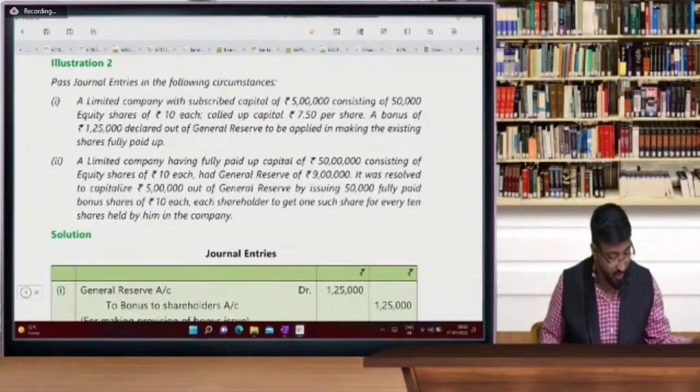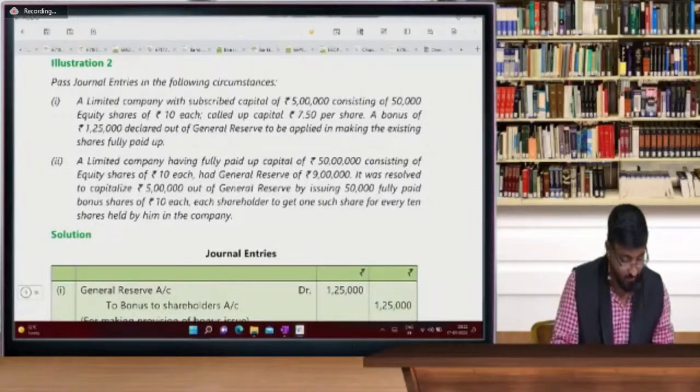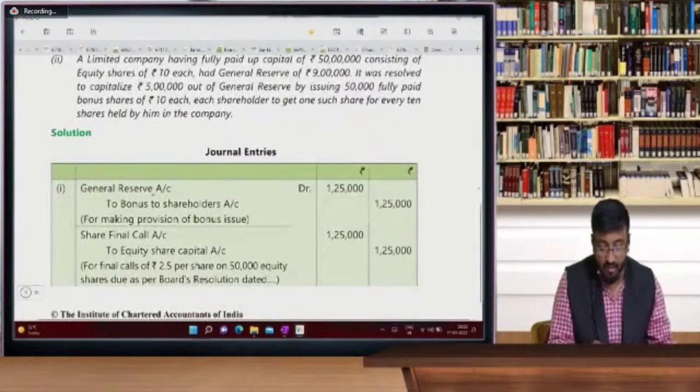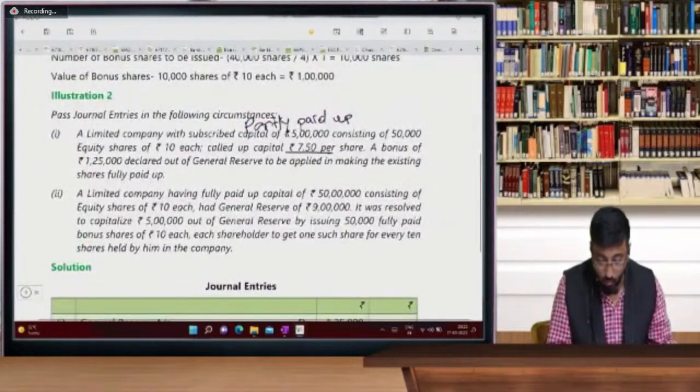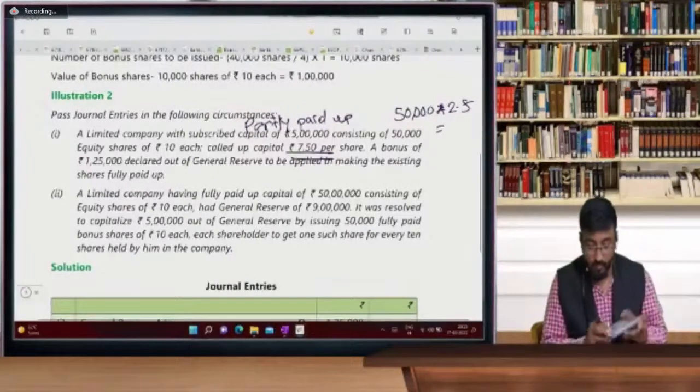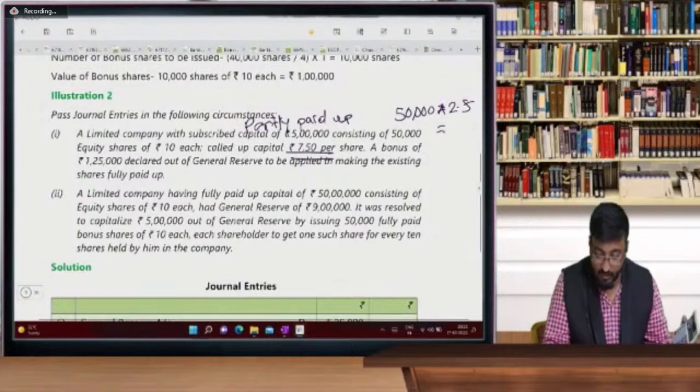So this is one. What are partly paid shares, sir? Shrinjali is saying partly paid up shares, na beta. No general. Yes, entries. General is out. So 2.5. 50,000 into 2.5, so beta, this is 1,25,000.